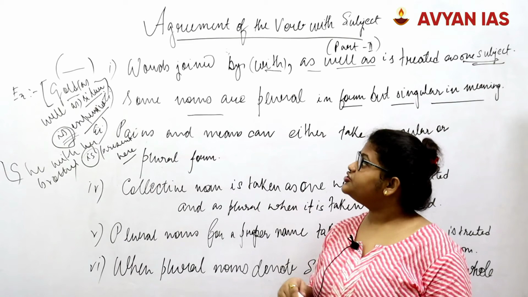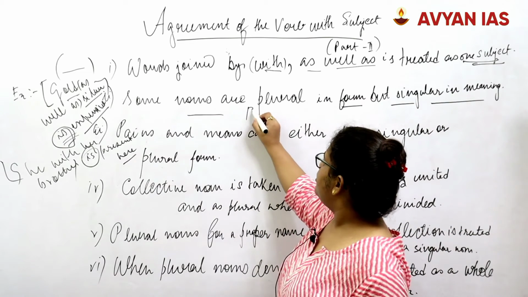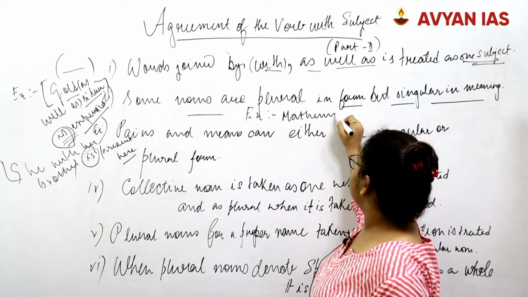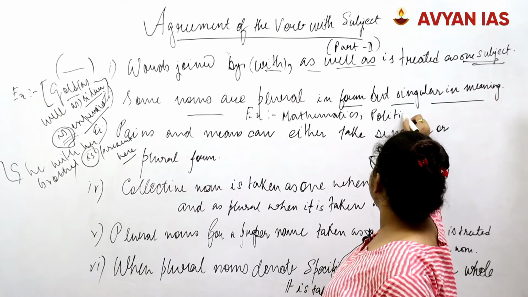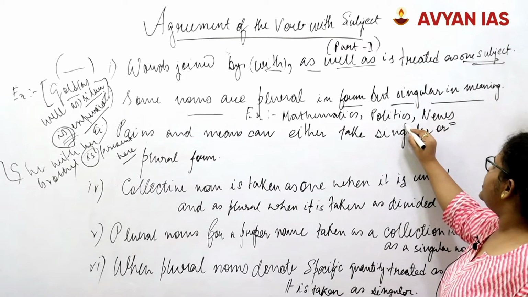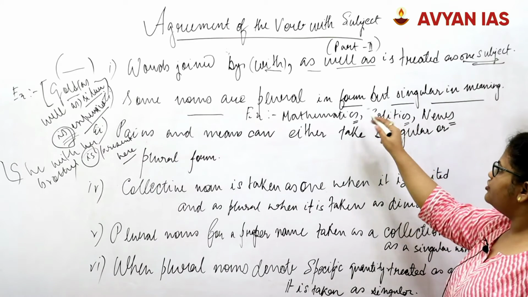And also there are words like mathematics, politics, or news. All of these end with an s, and we don't have a singular word for these.